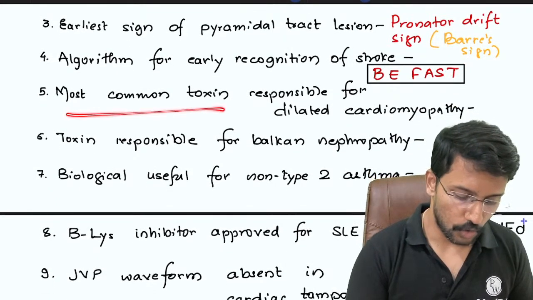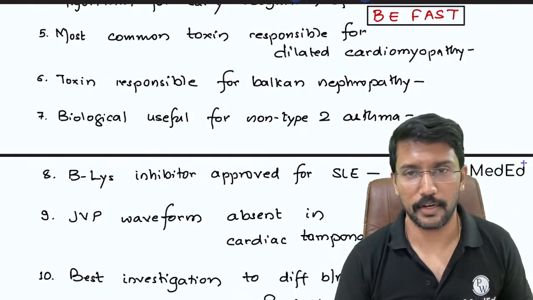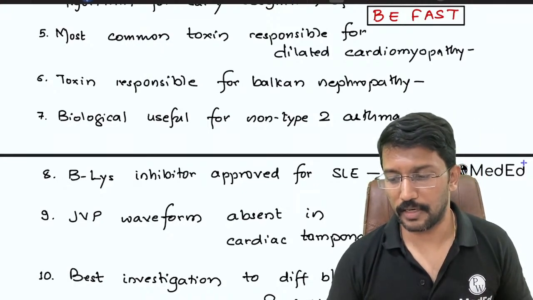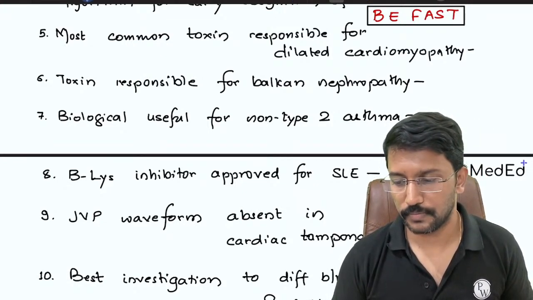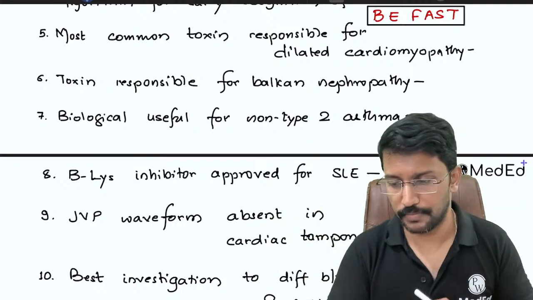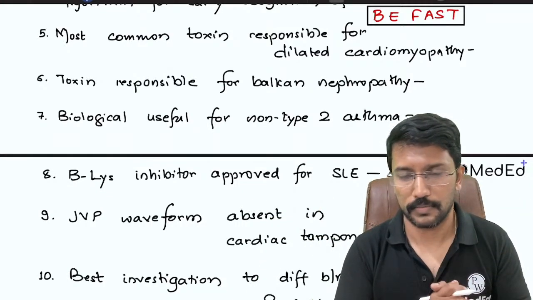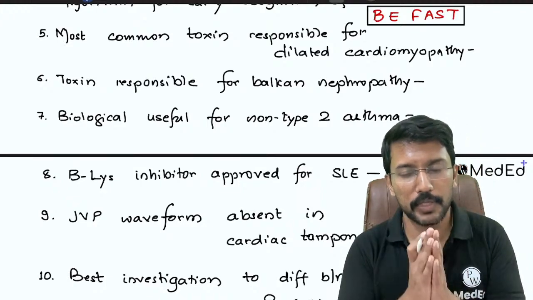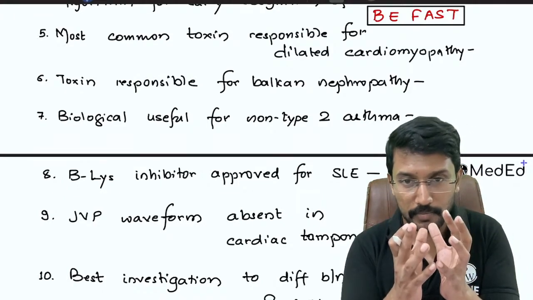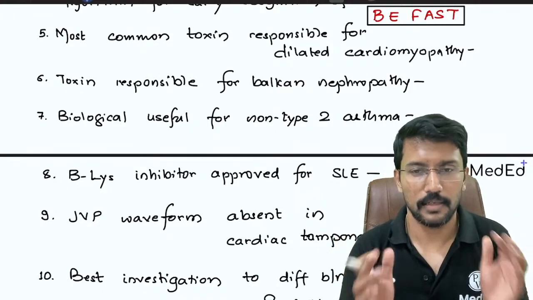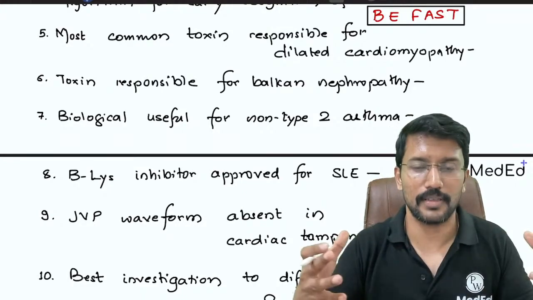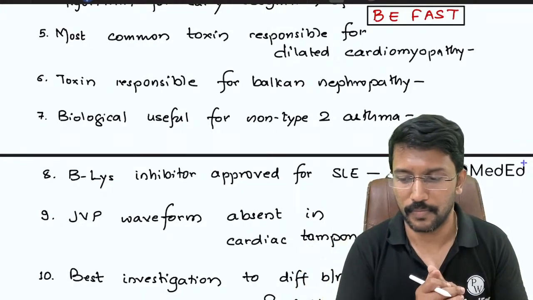Okay, next one, most common toxin responsible for dilated cardiomyopathy. See, in dilated cardiomyopathy, what happens? The left ventricle becomes too dilated, right? Normally it should be less than 6 centimeters in diameter. It becomes more than that, then we call it dilated cardiomyopathy, right?